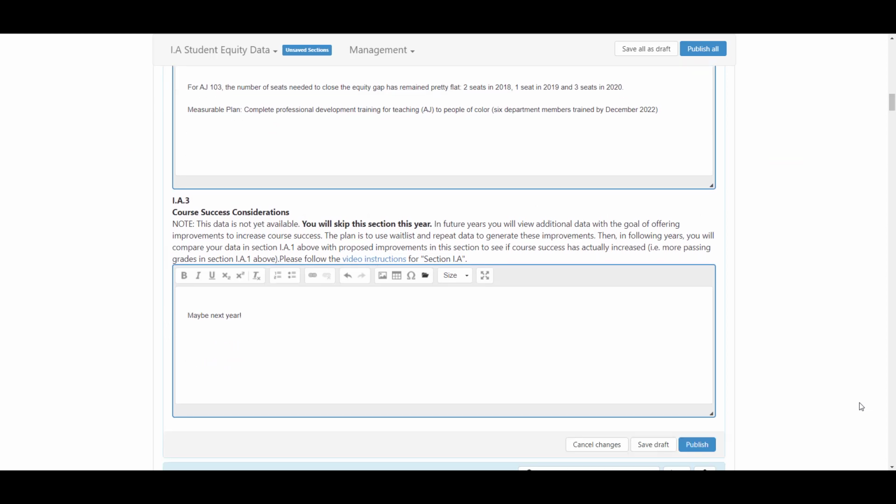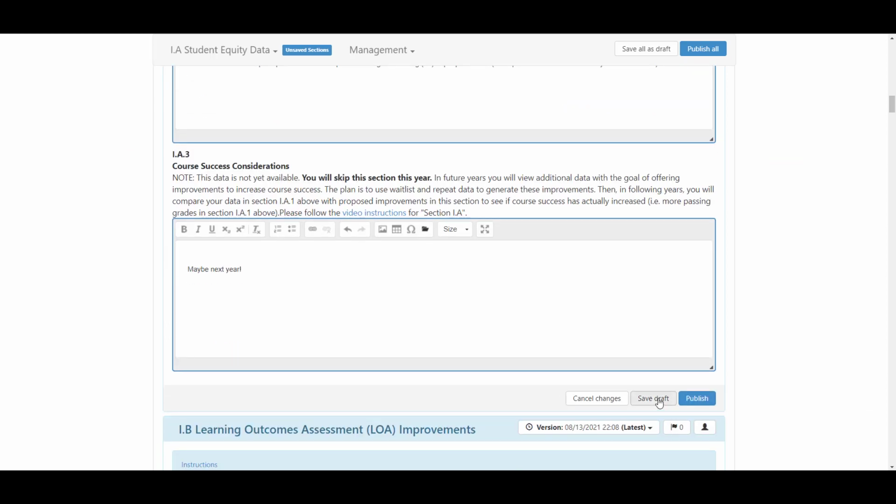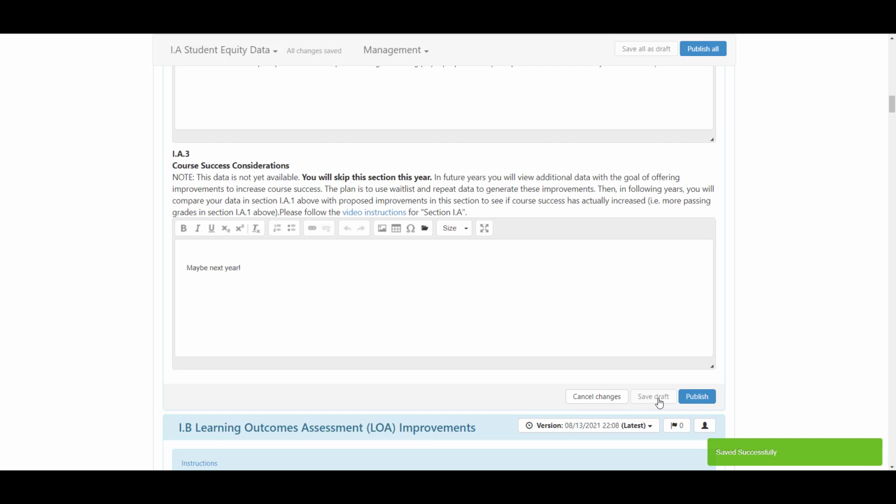If you have not yet done so, hit Save Draft below Section 1A3 and you are done. Also, check the Save All as Draft button before you leave. If it isn't grayed out, something somewhere isn't saved. You can hit this button to save all your changes, or scroll back down and check the individual sections, hitting Save Draft as needed. You don't need to hit Publish or publish all, as this functionality is currently disabled.